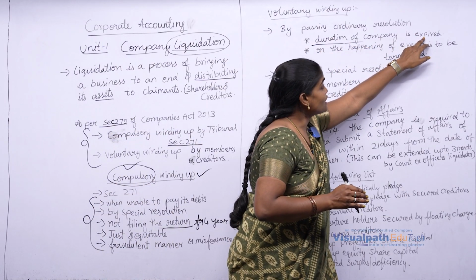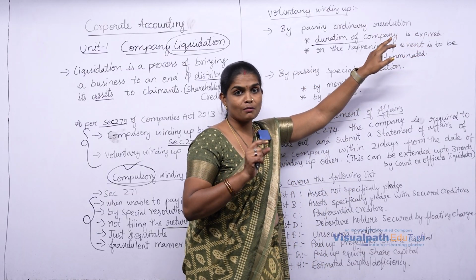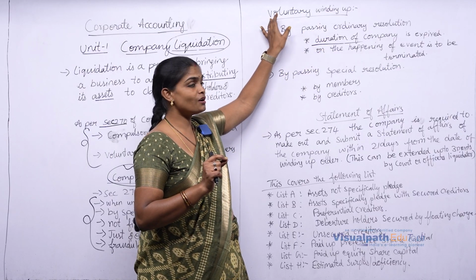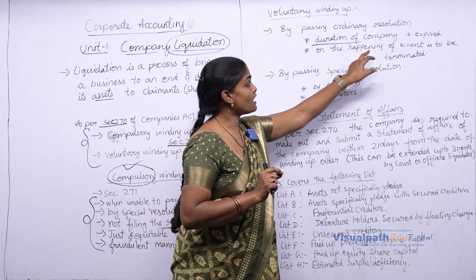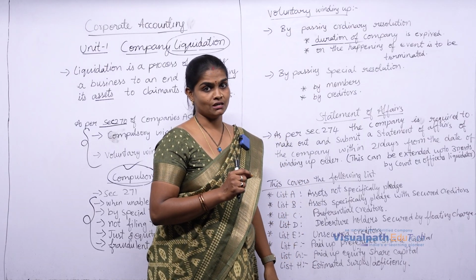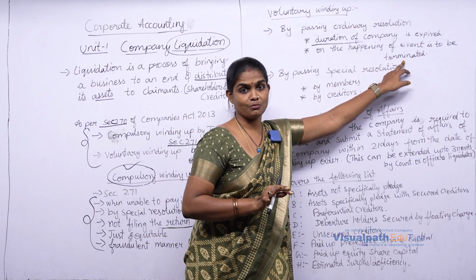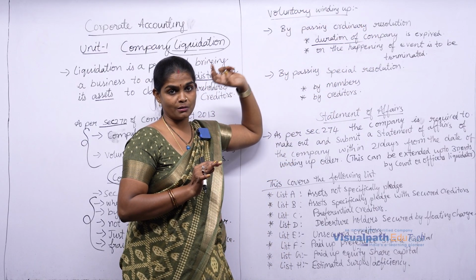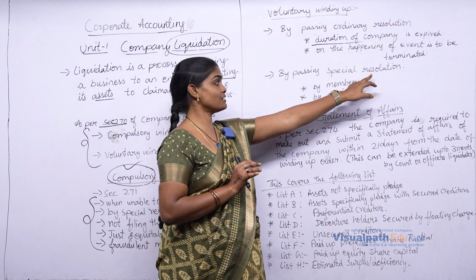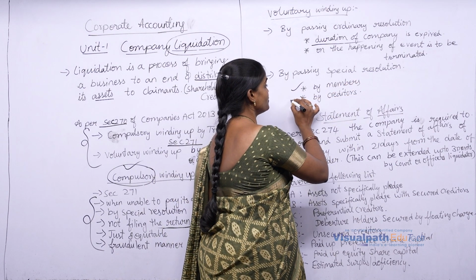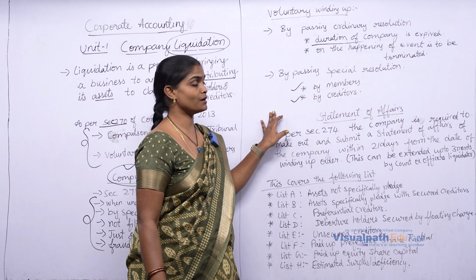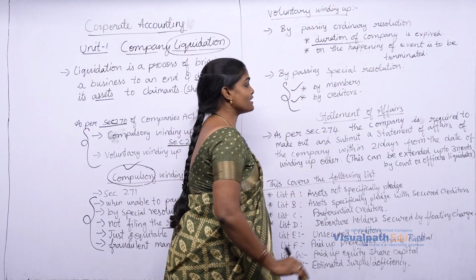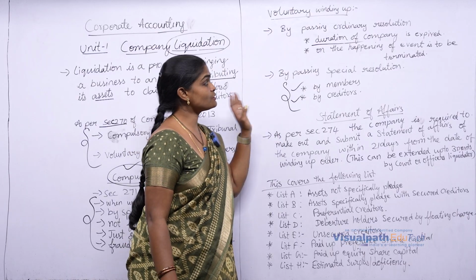Once the time limit of the company is expired, then by passing an ordinary resolution, the voluntary winding up can be done. Next, on the happening of any of the events mentioned, the company activities can be terminated, and by passing an ordinary resolution, voluntary winding up can be done. And by passing a special resolution, members or creditors can do the winding up. This is voluntary winding up by members or creditors. Clear? So how does this process take place?